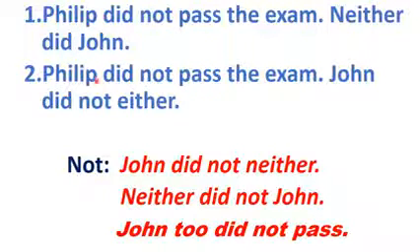Number 2: Philip did not pass the exam. John did not either. And you see it here. You see that "did not" is used, which is in the negative form, so it agrees with the positive one, either. And you say it: Philip did not pass the exam. John did not either. What I mean by that is that it is wrong of you to construct sentences like this: John did not neither, because "did not" here cannot go with neither but with either.